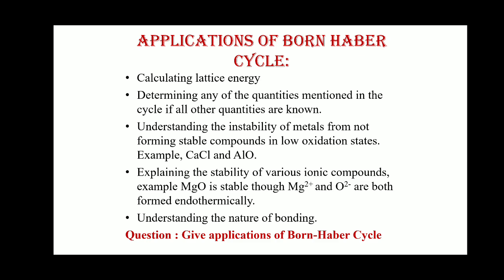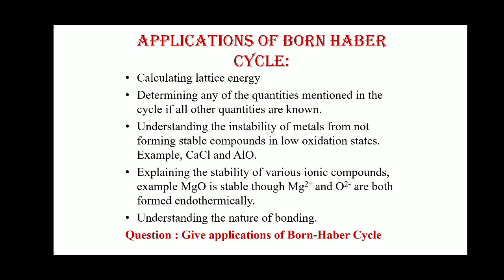For example, MgO is stable, though Mg2 positive and O2 negative are both formed endothermically. This is also explained by the Born-Haber cycle. And last is understanding the nature of bonding, whether it is ionic or covalent, and whether the bond is strong or weak.